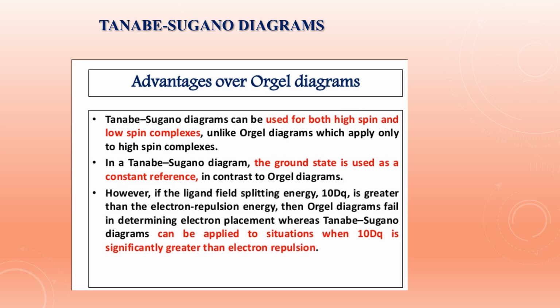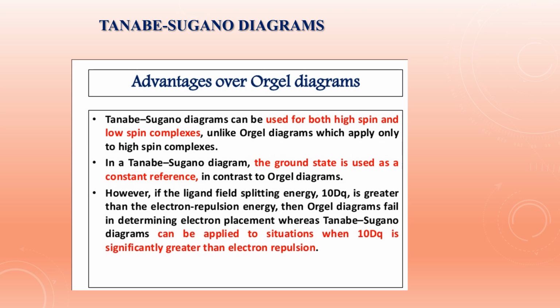And secondly, the Orgel energy level diagrams consider spin allowed transitions in which ground and excited states are of the same multiplicity. Or you can say excited states of multiplicities which are different from that of the ground state are not considered by the Orgel energy level diagrams.